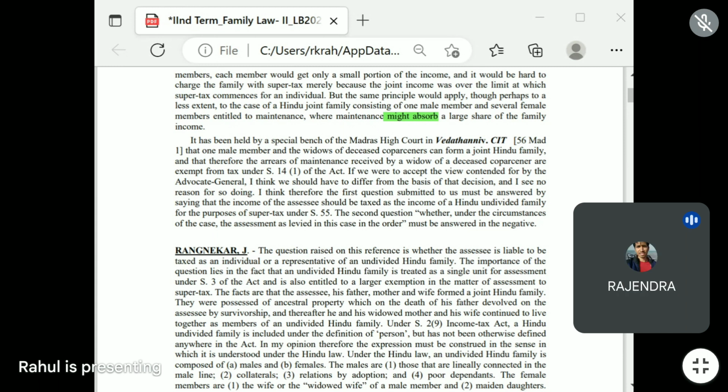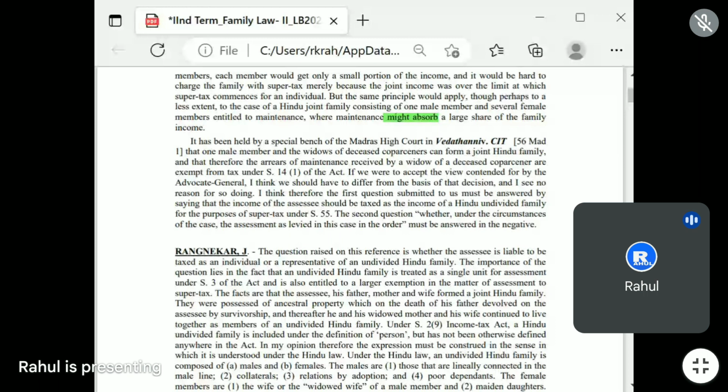Bro, here the super tax means an additional tax, like on something already taxed, a surtax. Yes, you are correct. I am also saying that point, that there will be a smaller tax, a medium tax, then a super tax, in which all the family members will individually pay. Right.